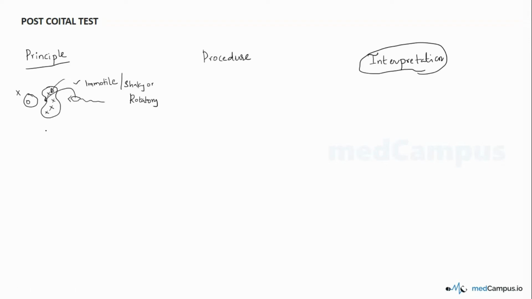So we'll come back to the procedure, then you will understand the principle even clearer. Okay, so we'll discuss the procedure first. In this test, the postcoital test, first is the time period. When do we advise this postcoital test? It is very important at the time of ovulation in the female partner, or close to the ovulation.